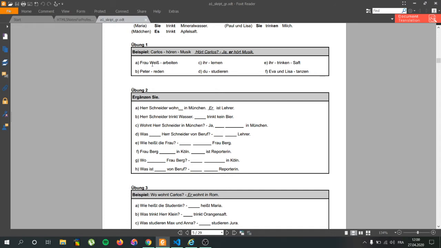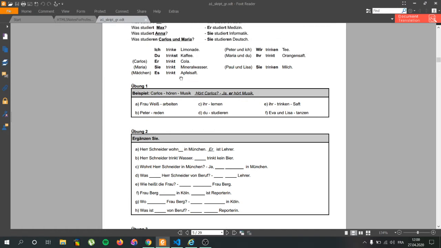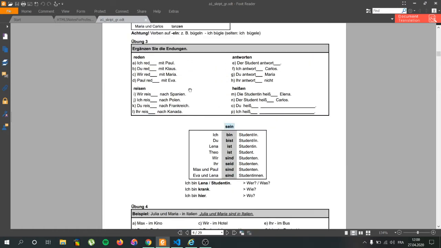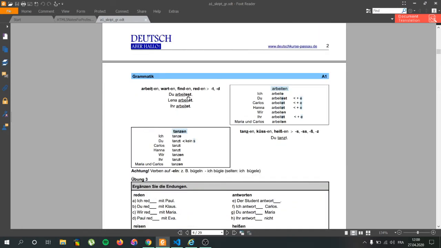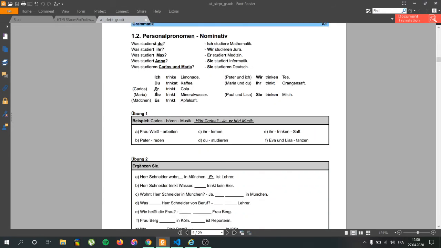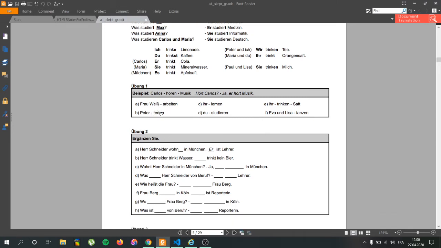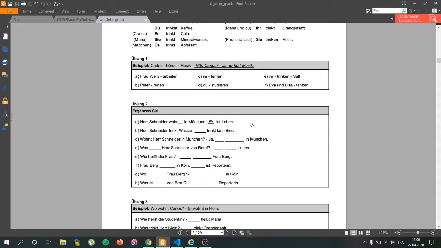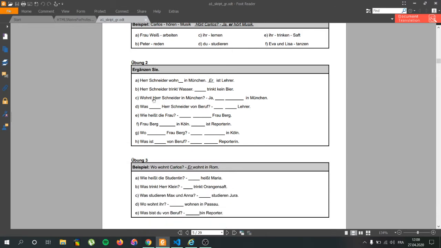So Frau Weiss arbeitet. Remember we did ET at the end for these kinds of special verbs. And here we continue with another example. Peter reden. Peter is a name, reden is to talk. So Peter redet. And so on, you just continue the example.